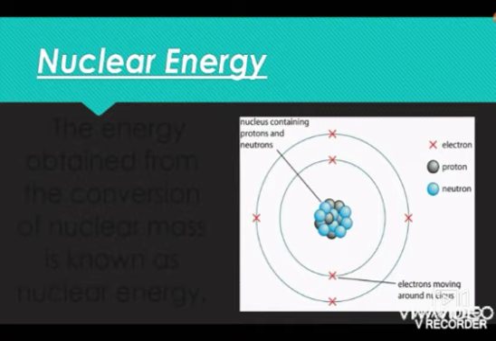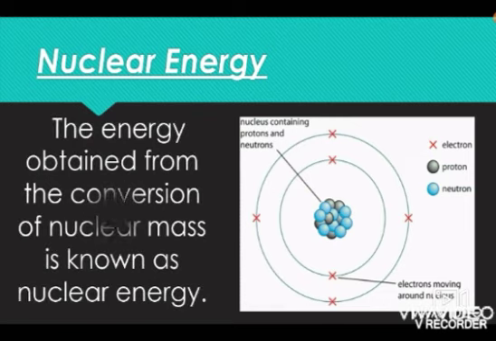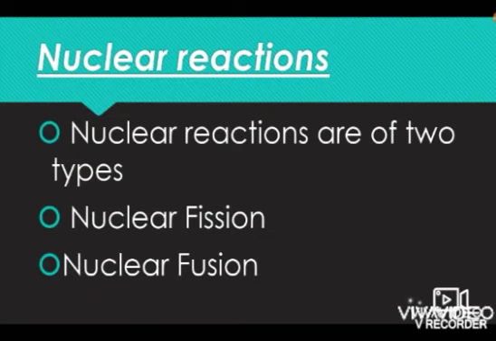If a slow moving neutron strikes it, it splits into two nuclei. When this happens, the mass of the nucleus decreases, which is converted into energy. So we can say that the energy obtained from the conversion of nuclear mass is known as nuclear energy. The nuclear reactions are of two types: nuclear fission and nuclear fusion.